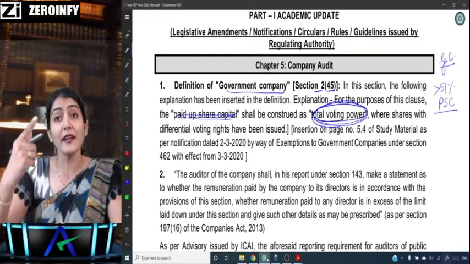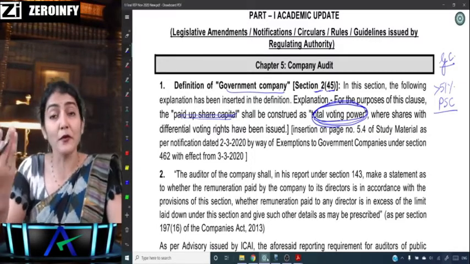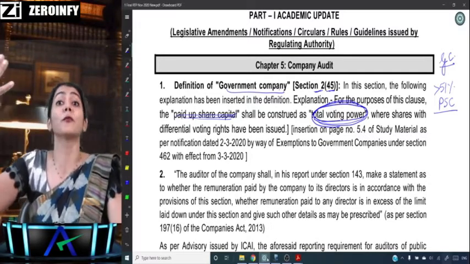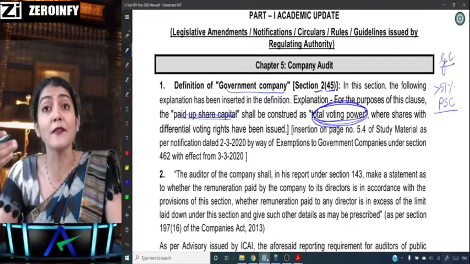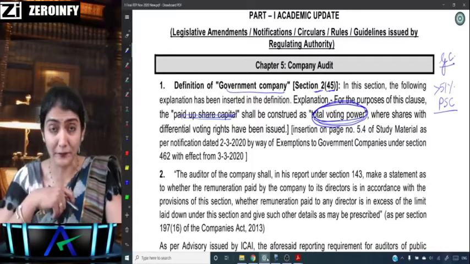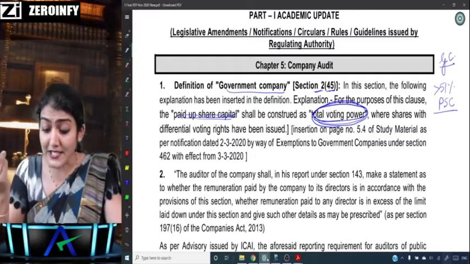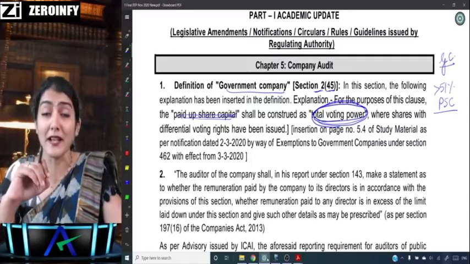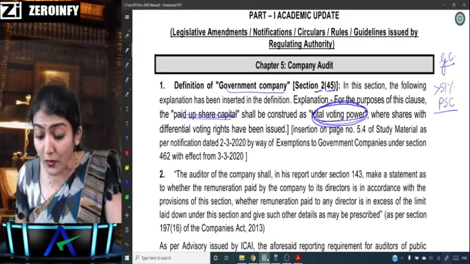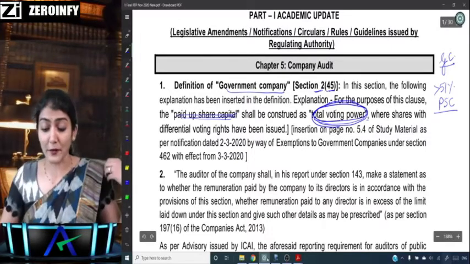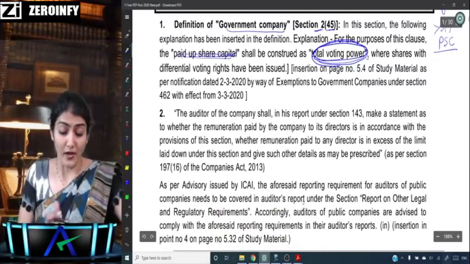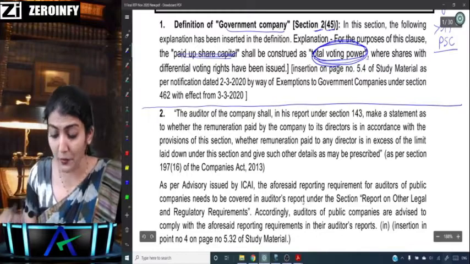Generally it is one share, one vote, but there could be some differential voting right shares where it could be one share, two votes up to 10 votes, which are called the superior right shares, and the superiority is with respect to the voting. So that's the change in the definition of the government company, in which not less than 51% of the total voting power. This particular question is expected in the MCQ or so. So that's the first amendment over there.